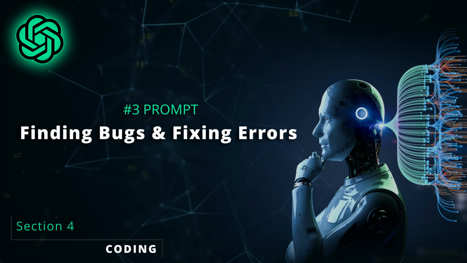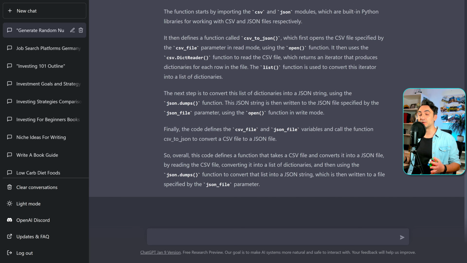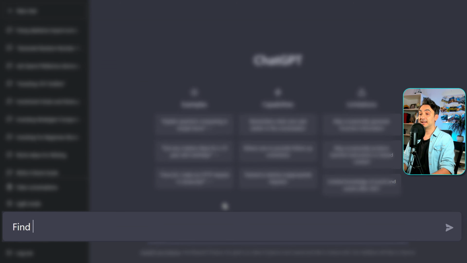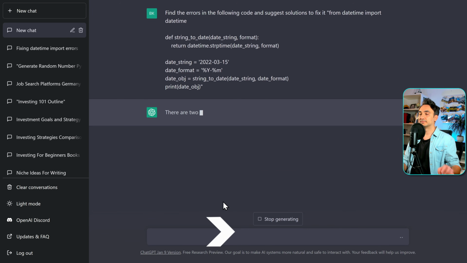Alright, so now we're gonna go to the scary part of ChatGPT, where you can use it to analyze and scan your code to find bugs and errors. And not only that, you can ask ChatGPT to fix all the errors. This is just mind-blowing. Let's have an example. Find the errors in the following code and suggest solutions to fix it. And now we're gonna enter our code. So let's go.